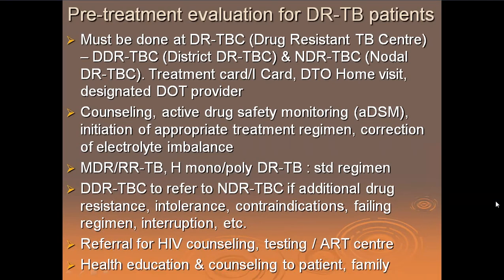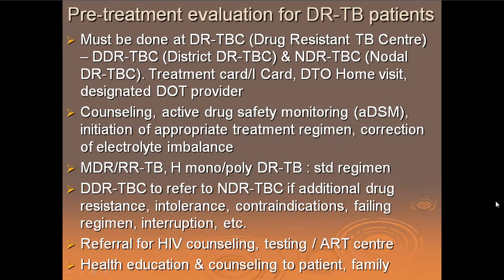Now, counseling, active drug safety monitoring called ADSM, initiation of appropriate treatment regimen and correction of electrolyte imbalance is the job of a treating physician, right? Remember, these are small one-line sentences in the book, but they are very important to ensure that the patient gets a proper treatment and comes out treated. Now, for MDR or RR-TB, mono or poly drug-resistant TB, we give a standard regimen.